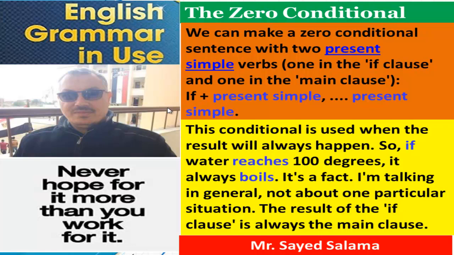So, if water reaches 100 degrees, it always boils. So, it's a fact. I'm talking in general. I'm not talking about one particular situation. So, the result of the if clause is always the main clause. It stays the same.